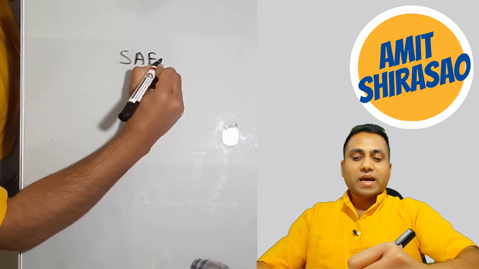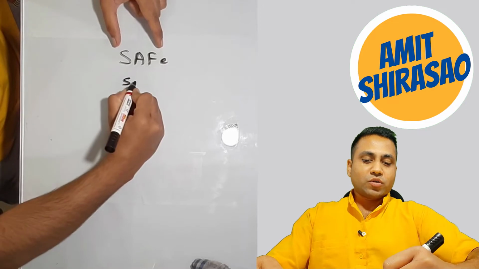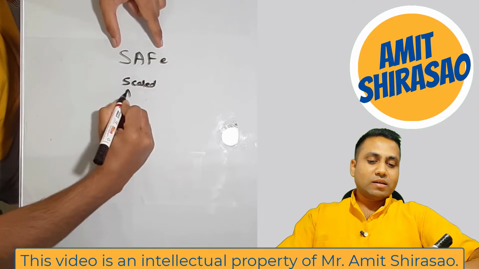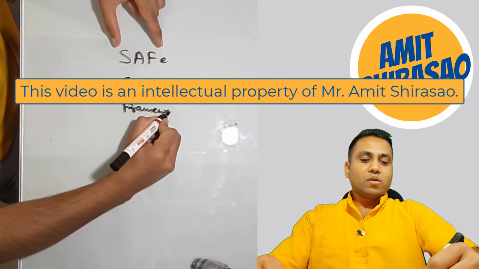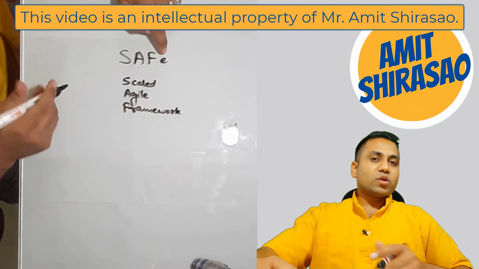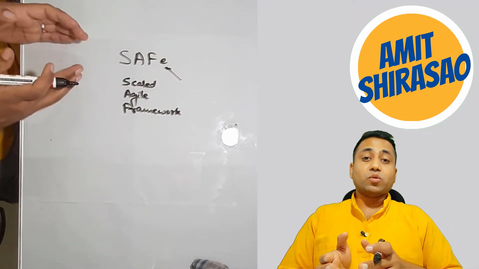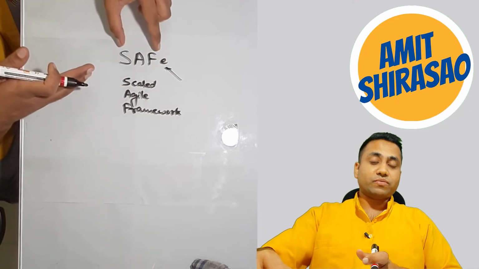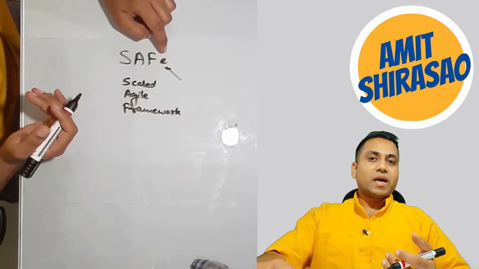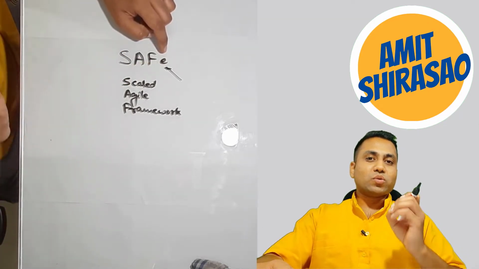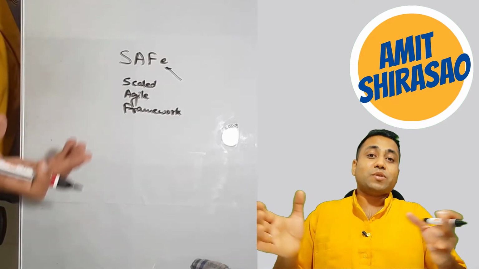What does SAFE stand for? SAFE is an acronym which stands for Scaled Agile Framework. Here the E does not stand for anything. E was just added as a marketing gimmick because they wanted to call it SAFE and not SAF. So to make it sound like SAFE, they just added E. And so you'll notice that the E is always written in lowercase. They never write it in capital letters.